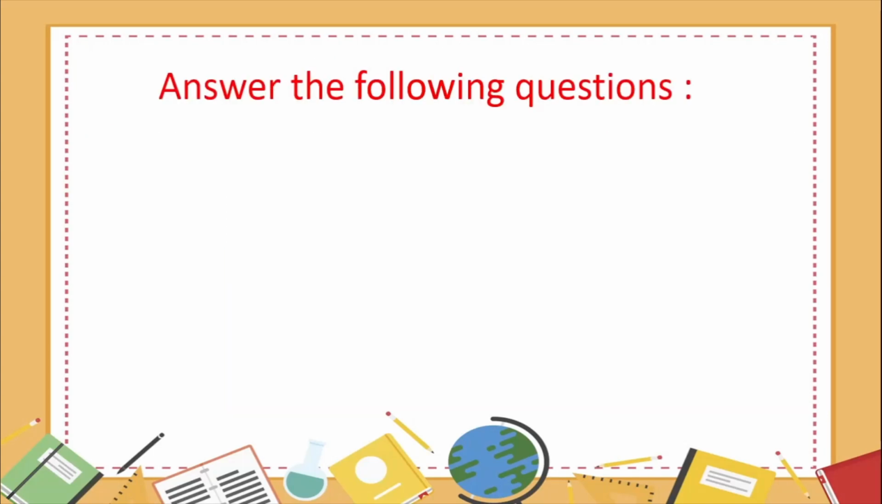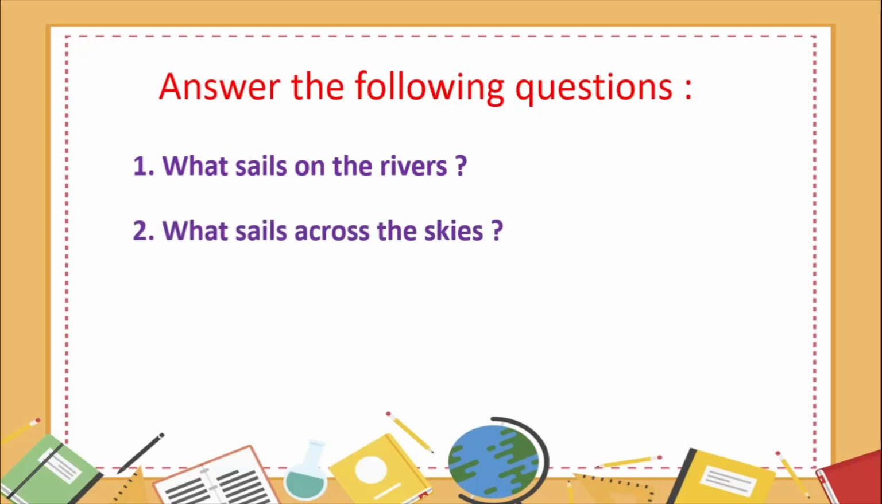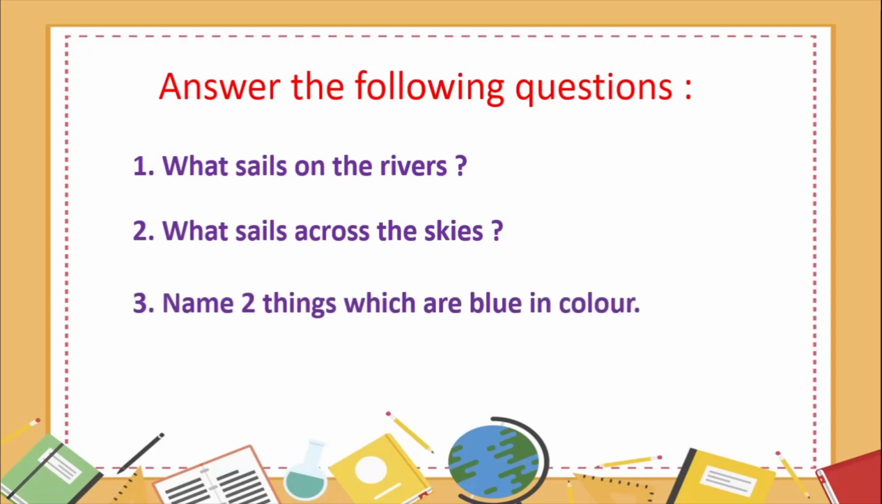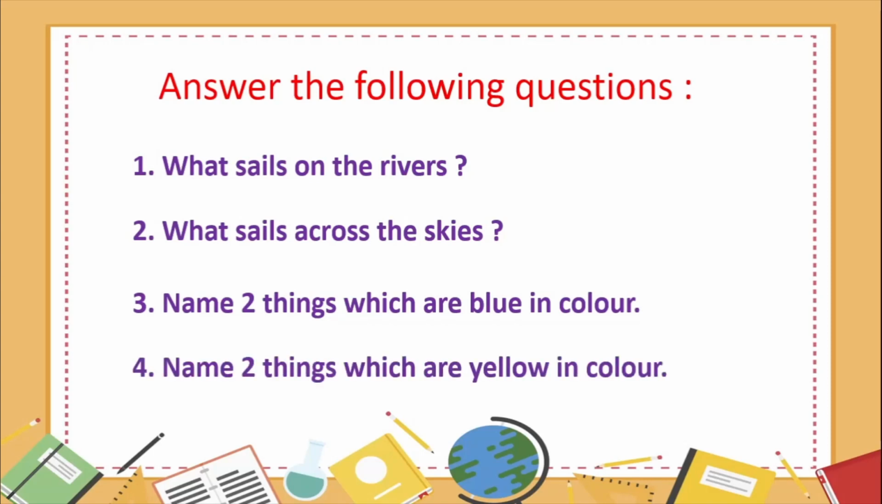So let us take a quick look at the questions that you have for this particular lesson. So as I told you, you will find these questions in the description box. So question number 1 will be, what sails on the rivers? Question 2, what sails across the skies? Question 3 will be, name 2 things which are blue in color. And the last question for this lesson will be, name 2 things which are yellow in color. So try and answer these questions, children, and then we will know how much you have learned from this video.